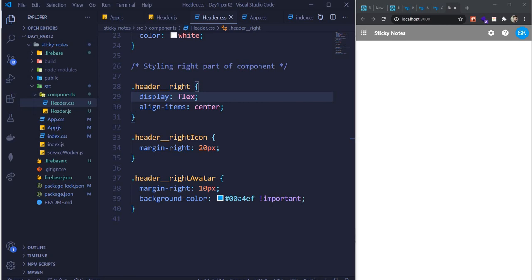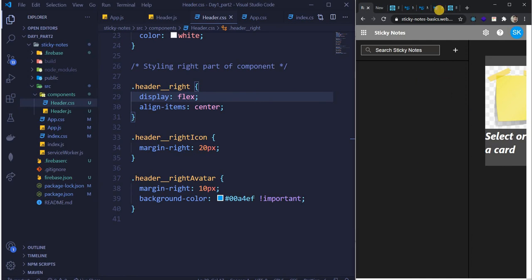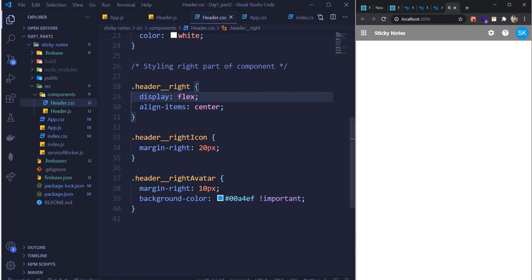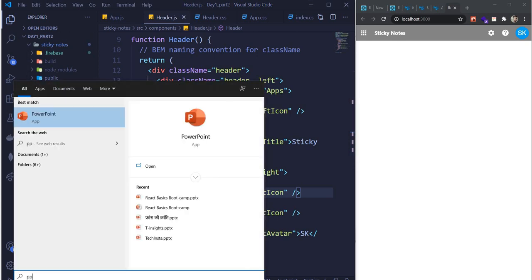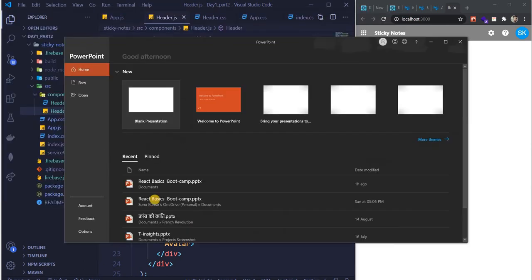Right now, we had this agenda, but before that, we have this component over here, but we also said that we'll be doing this background part of the things. So as I said in the class, refer to that PPT, guys. I've shared the link in the YouTube. When you go to that particular link, there is that PPT, guys. So I'll just open it again. React Basics Bootcamp.